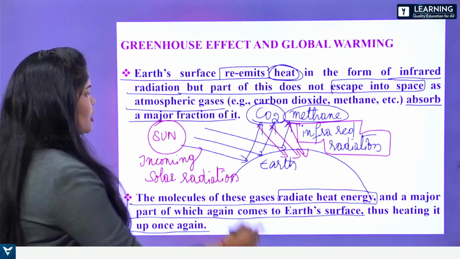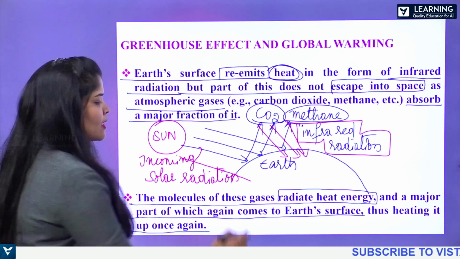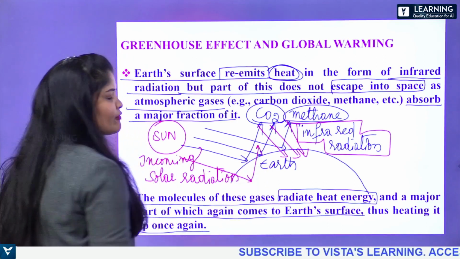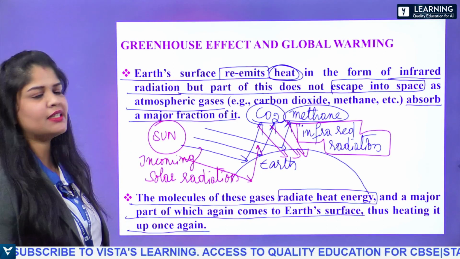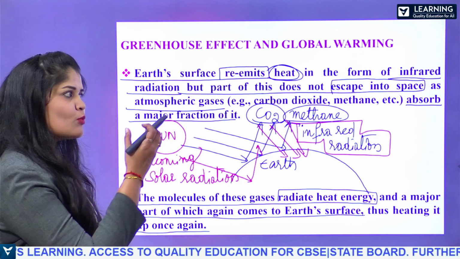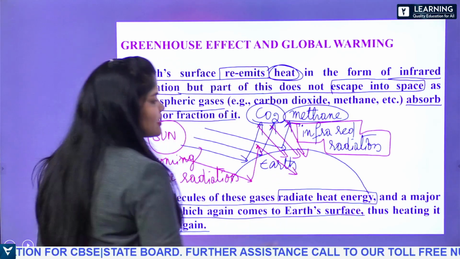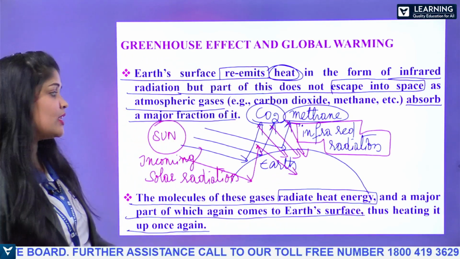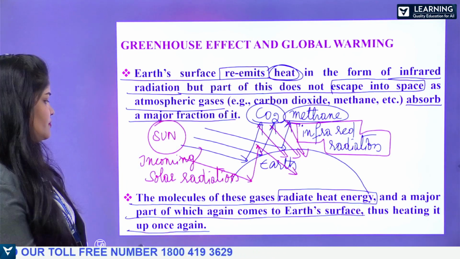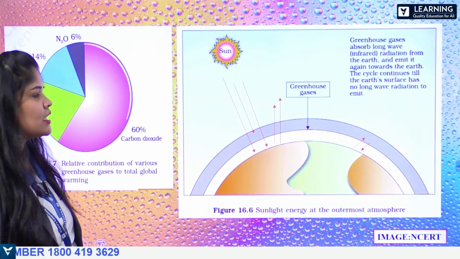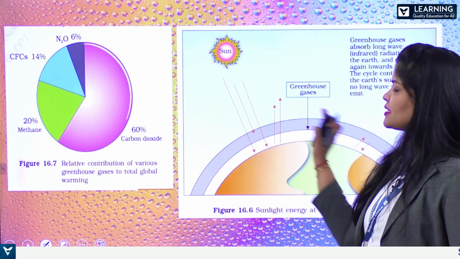Right? From sun to earth first. Some part is useful to heat up the earth's surface, and the remaining part is reflected as infrared radiation. This infrared radiation is absorbed by carbon dioxide as well as methane. Now the molecules of these gases again radiate heat, and this heat will hit the earth's surface, resulting in heating it up once again. Right? So this is the diagram given in your NCERT textbook, all that we just discussed.